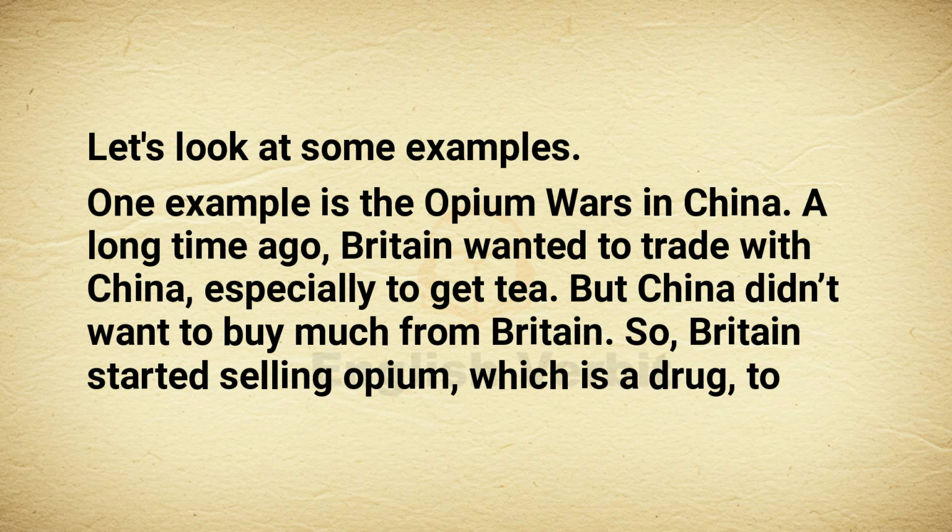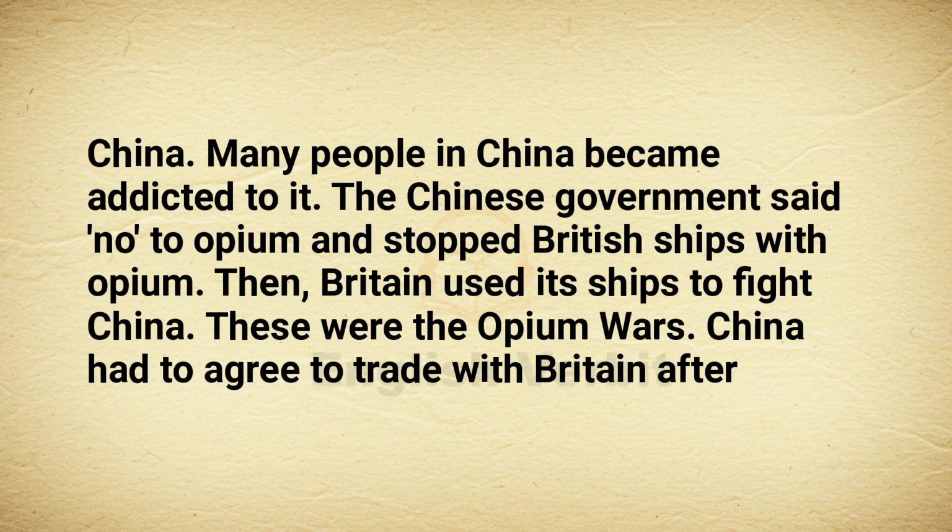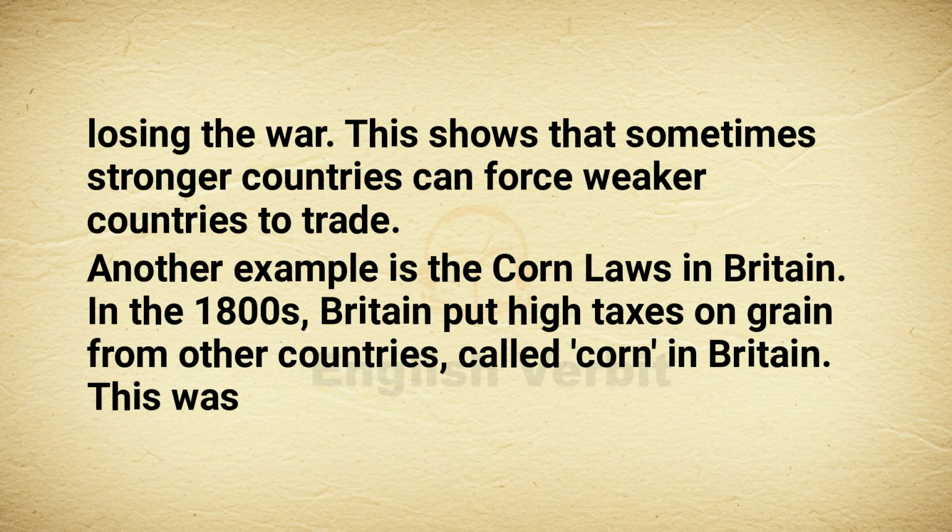So, Britain started selling opium, which is a drug, to China. Many people in China became addicted to it. The Chinese government said no to opium and stopped British ships with opium. Then, Britain used its ships to fight China. These were the Opium Wars. China had to agree to trade with Britain after losing the war. This shows that sometimes stronger countries can force weaker countries to trade.